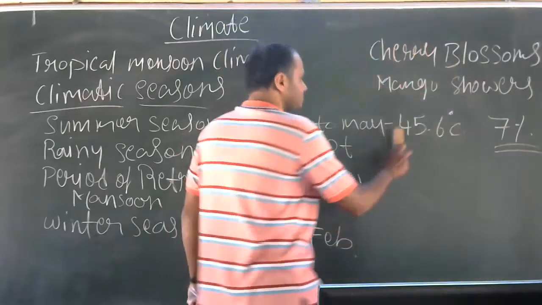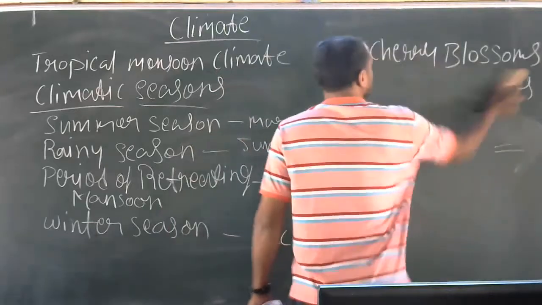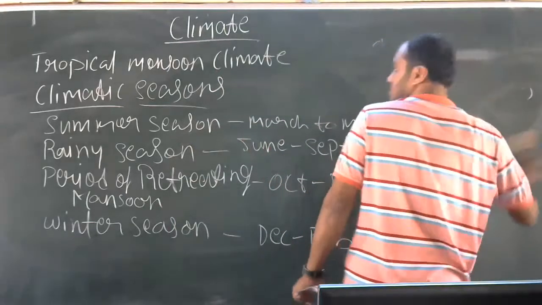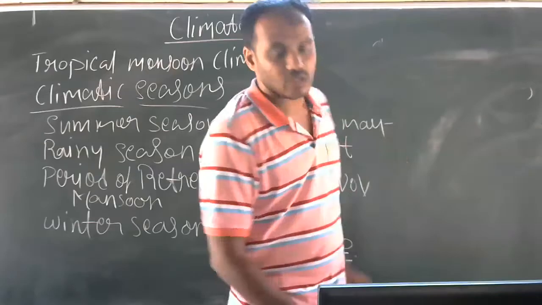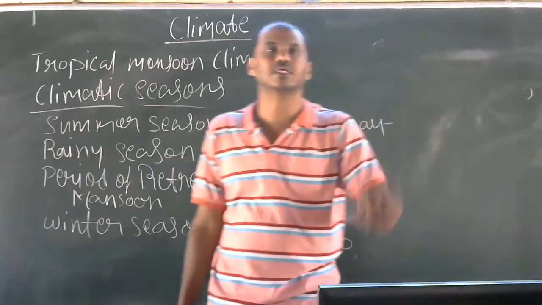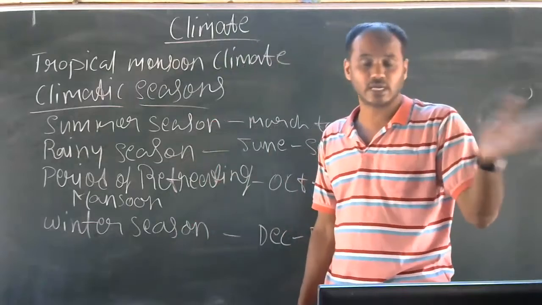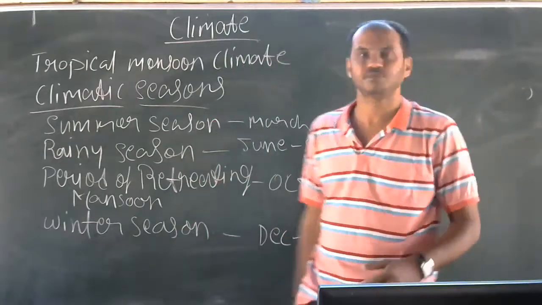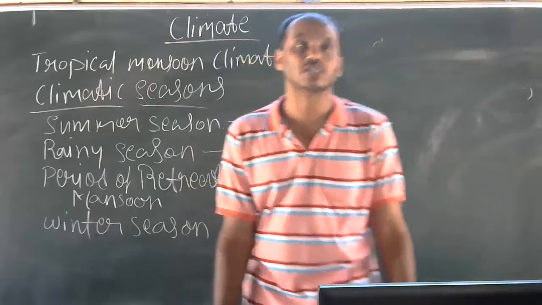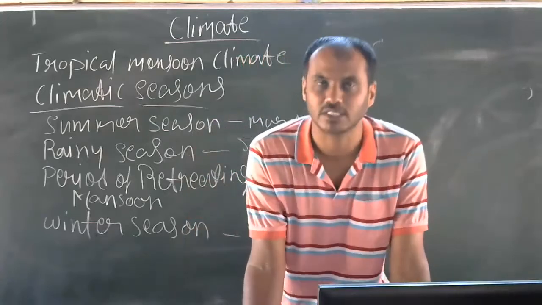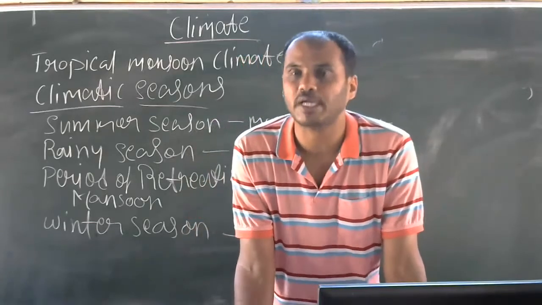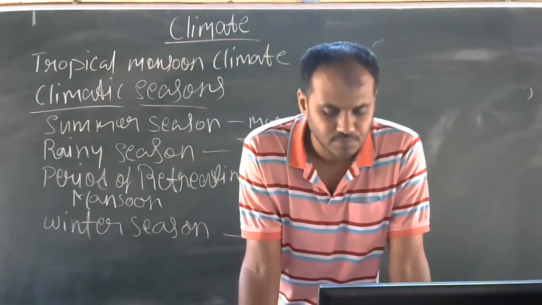So the rainfall which occurs in the summer season has been called by different names. Which are those names?